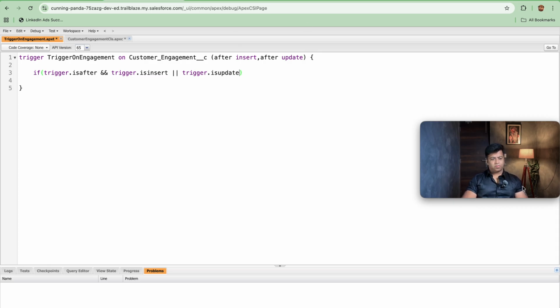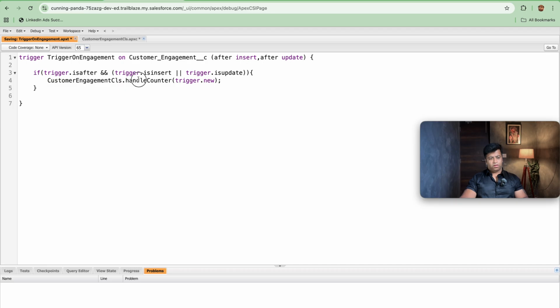Then in that case we will be adding one more bracket here. After adding this, we will be calling the customer engagement class, CustomerEngagementCls.handleCounter. So let's make the method handleCounter, and here we will be passing Trigger.new.